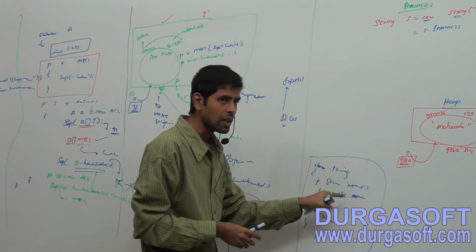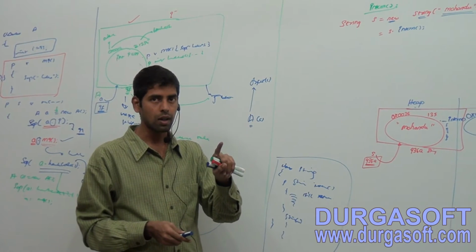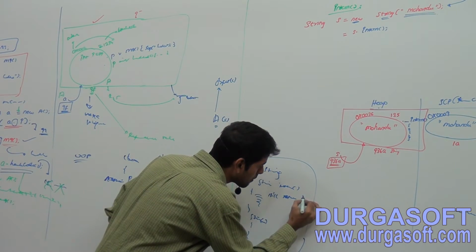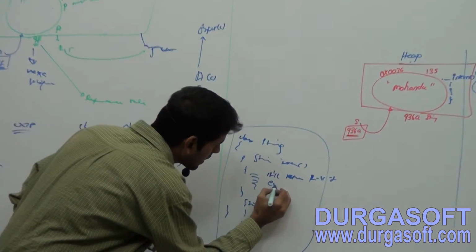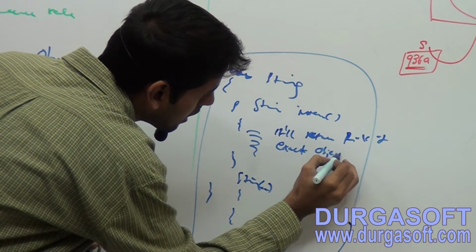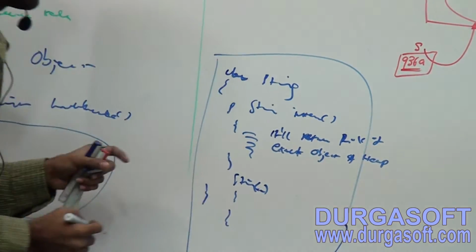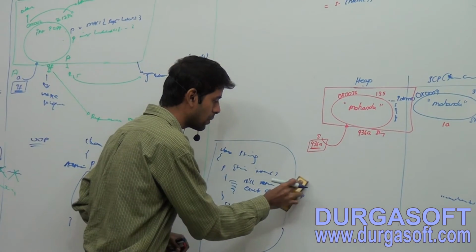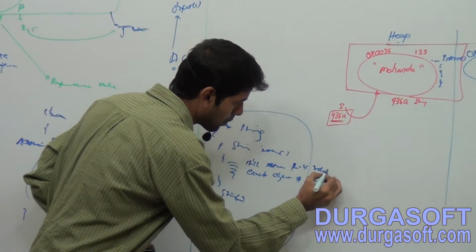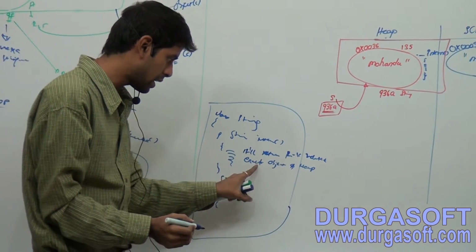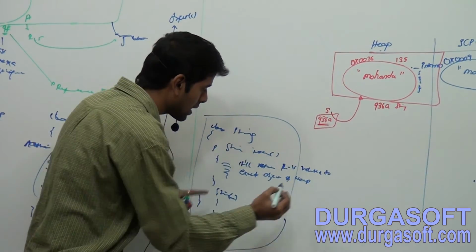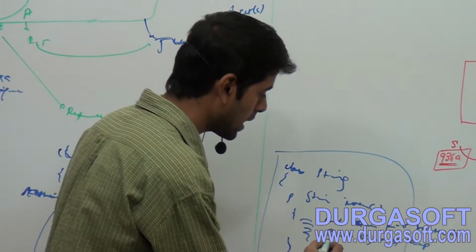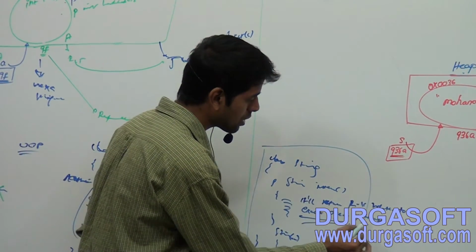It will return a reference value of the exact object of the heap. A reference value related to the exact object of the heap.